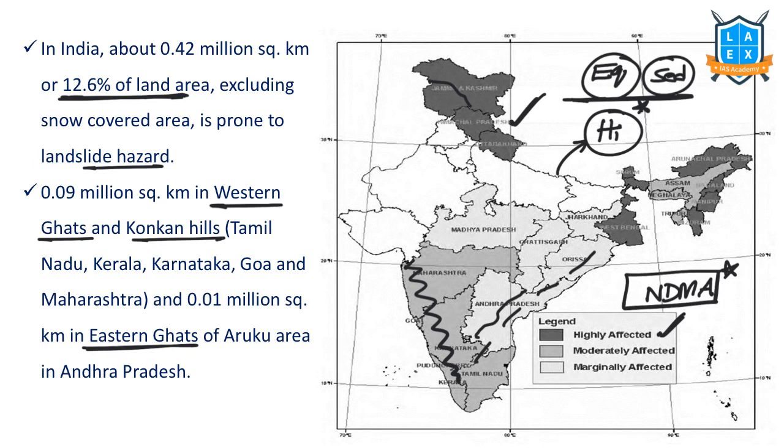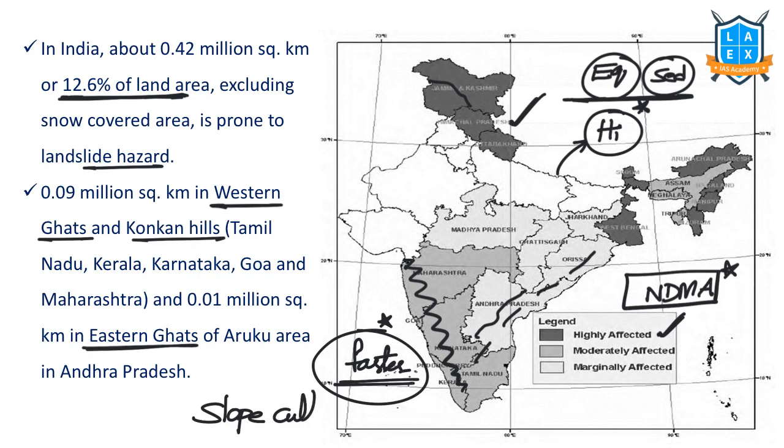With regard to the Western Ghats region, it is experiencing faster developmental and infrastructural activity, because of which slope cutting and hill development have become a common phenomenon. Because of these two things, in the Western Ghats region also, landslides have become very common, that too on the windward side. What is the meaning of windward side? This is the direction of the southwest monsoon, the windward side. And the opposite side is the leeward side. The leeward side receives very little rainfall, and landslides are often associated with heavy rainfall. So the windward side experiences intense landslides.